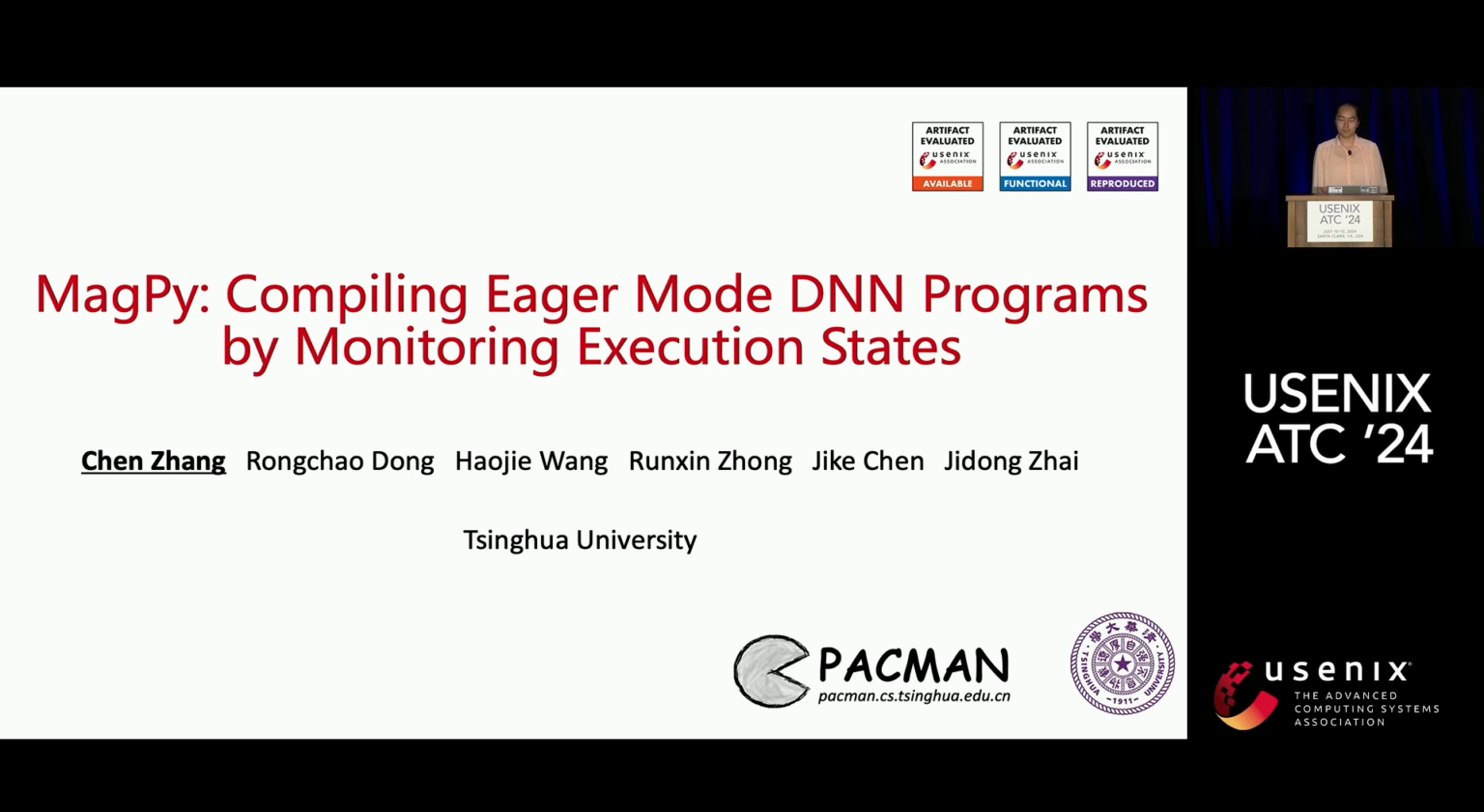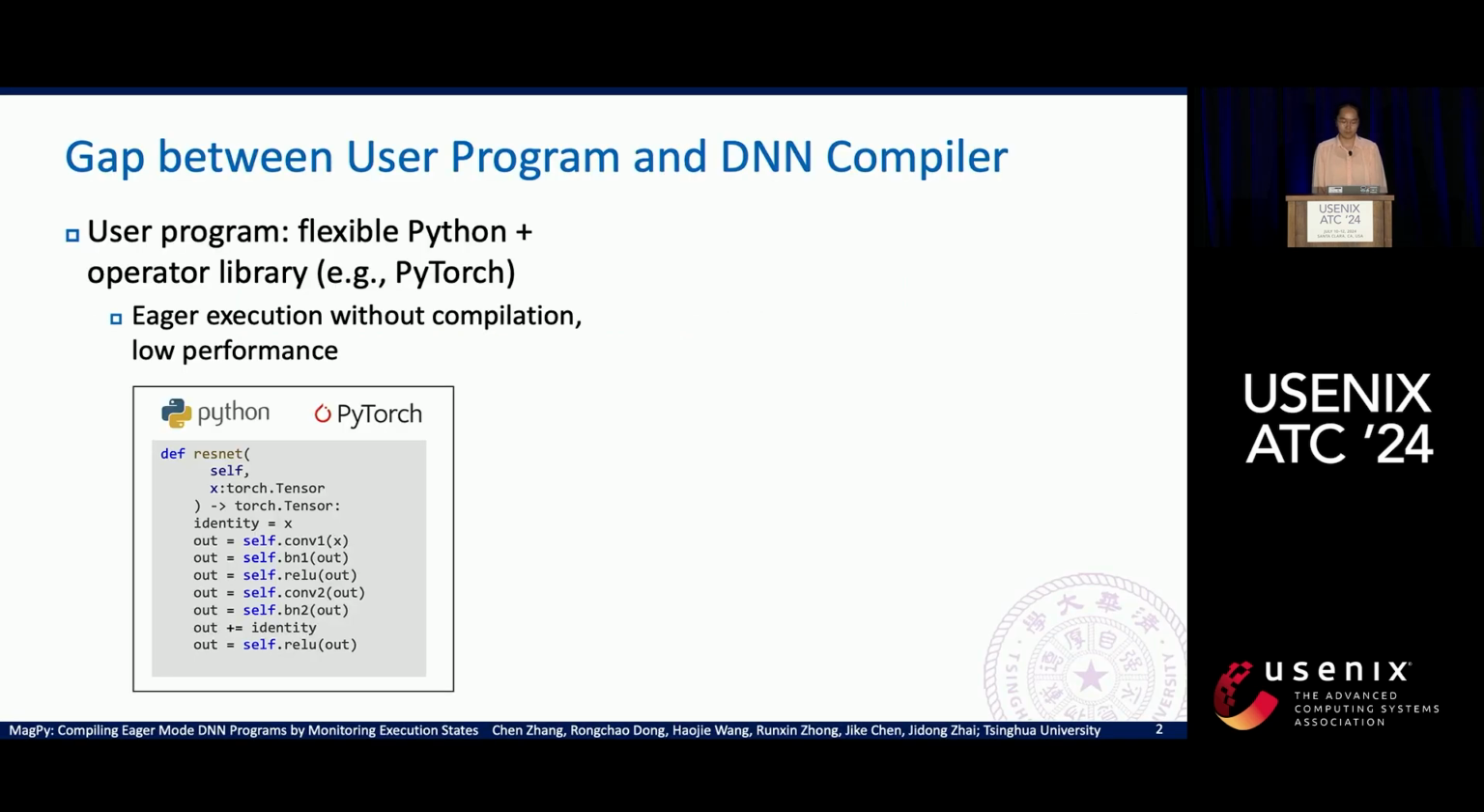This paper is entitled MAGPY, Compiling Eager Mode DNN Programs by Monitoring Execution States. It's common to write deep learning programs with Python and PyTorch because we can program very flexibly with this ecosystem. However, as the program is too flexible, it is difficult to be compiled. So the programs are just run in PyTorch eager mode without compilation.